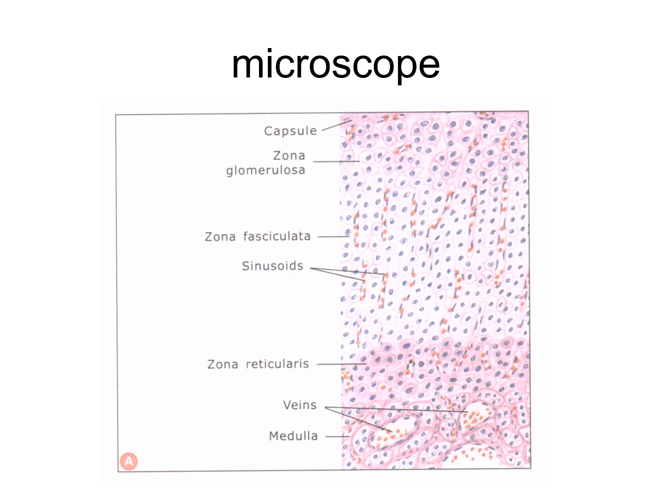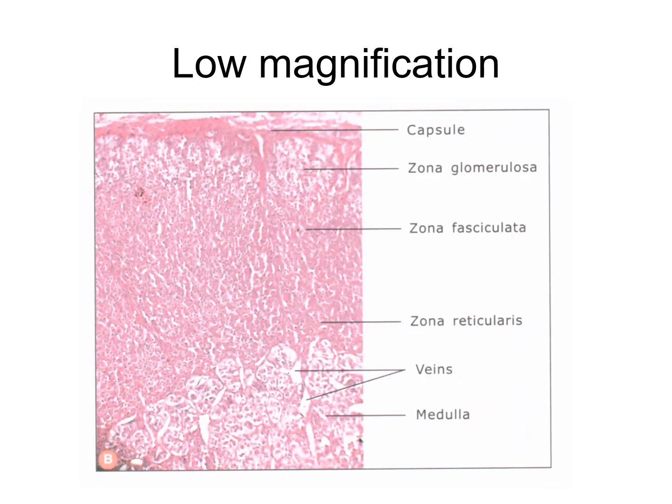In the electron microscope, all layers of the cortex are characterized by the presence of abundant smooth endoplasmic reticulum. The Golgi complex is best developed in the cells of the zona fasciculata, and mitochondria are elongated in the glomerulosa, superficial in the fasciculata, with tubular cristae. They produce some glucocorticoids and the sex hormones, both androgen and estrogen. So this is the main function of this gland. These are the microscopic structures. Under the low power microscope, you can easily see the capsule, zona glomerulosa, fasciculata, and reticularis.